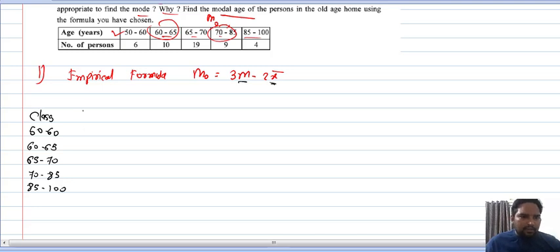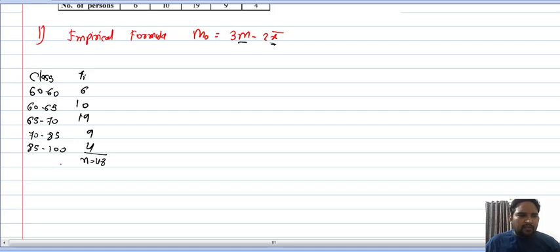Now you write number of persons, that means our frequency. So 6, 10, 19, 9, sorry, 6, 10, 19, 9 and 4. Right, now what is the total of this? So total will be 16, 35, 48, and we have to obtain x bar. So which formula will you apply here? So x bar formula will be x bar equal to sigma fi xi upon sigma fi.